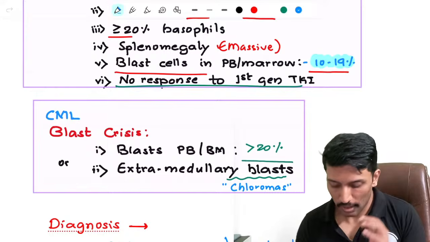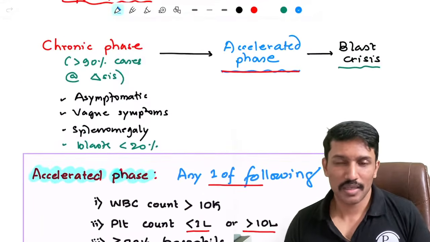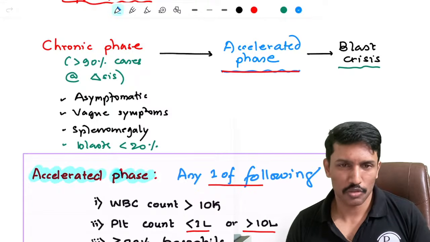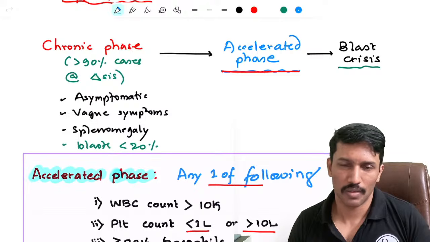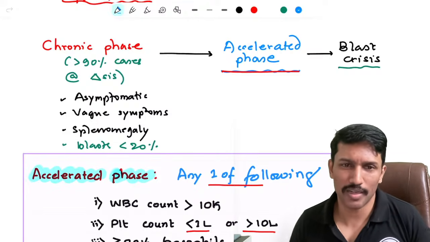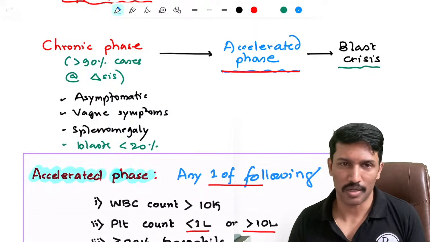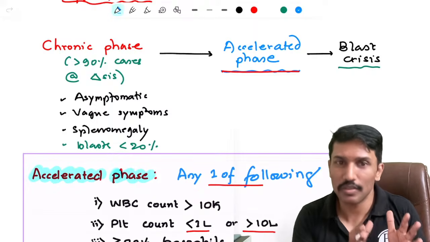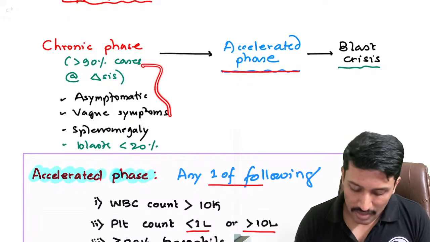Okay. So now, how do I recognize CML? CML is recognized mostly when they are in asymptomatic stage. When you get high WBC count, when they present with some vague symptoms, you get high WBC counts and you see that there is increased blast, but certainly not more than 20%. Then it is the CML with chronic phase. Now, when they are in chronic phase, we start treating them.